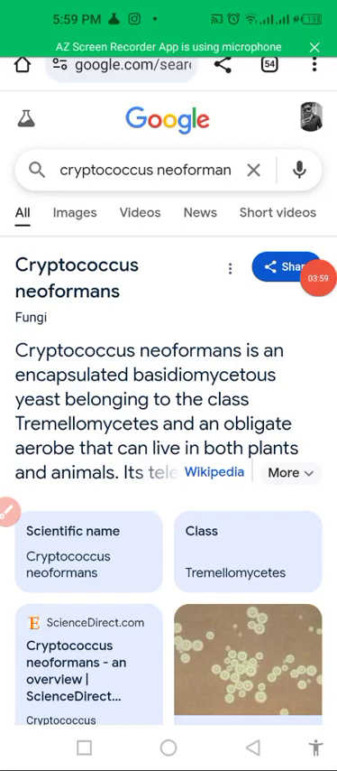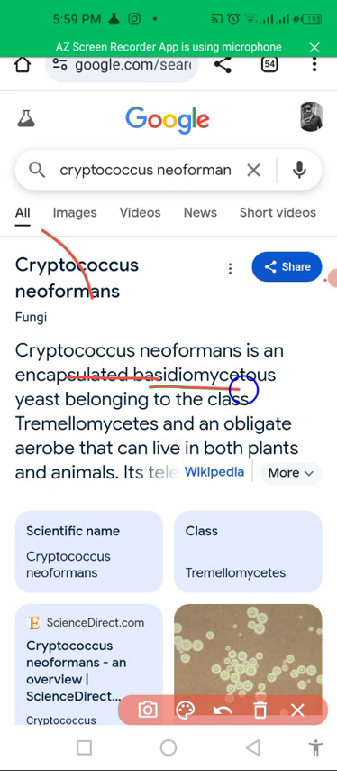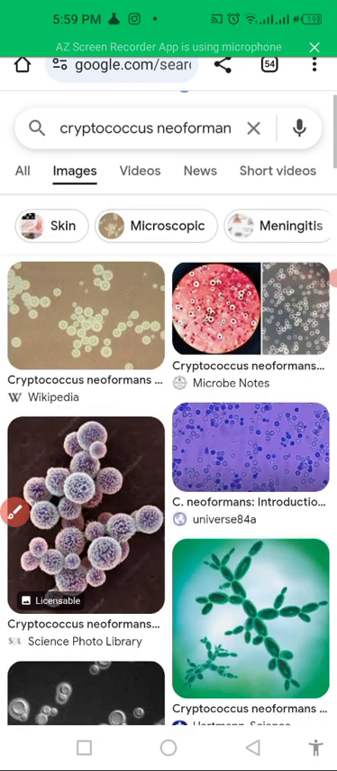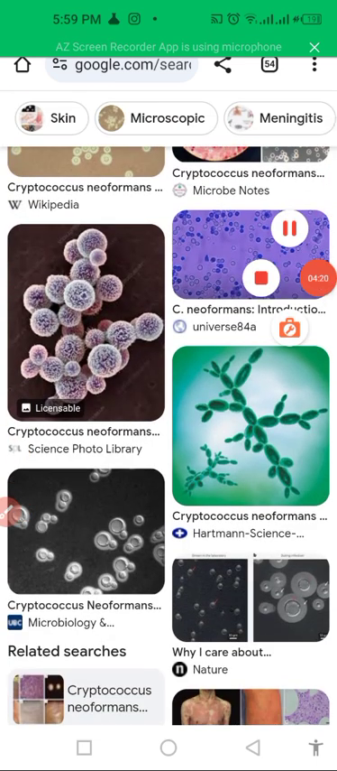Okay, so as you can see here, Cryptococcus neoformans is an encapsulated basidiomycetes yeast belonging to the class of Tremellomycetes. It is an obligate aerobe that can live in both animals and humans as well. So this organism and HIV can cause these kinds of symptoms and complications.